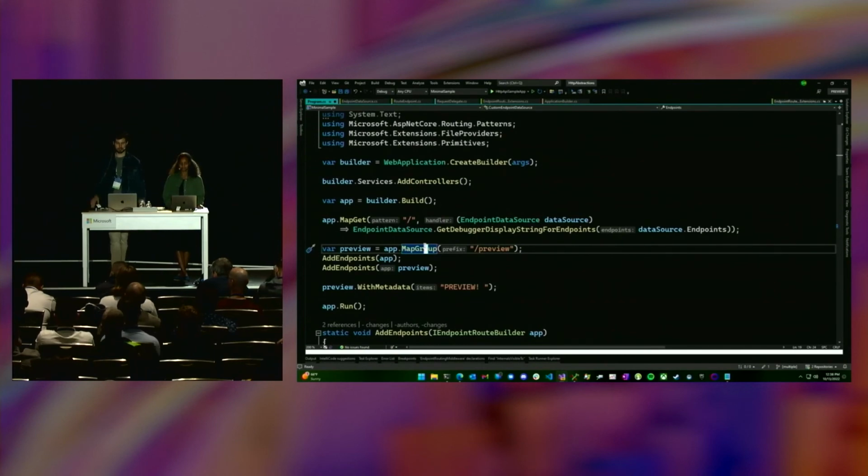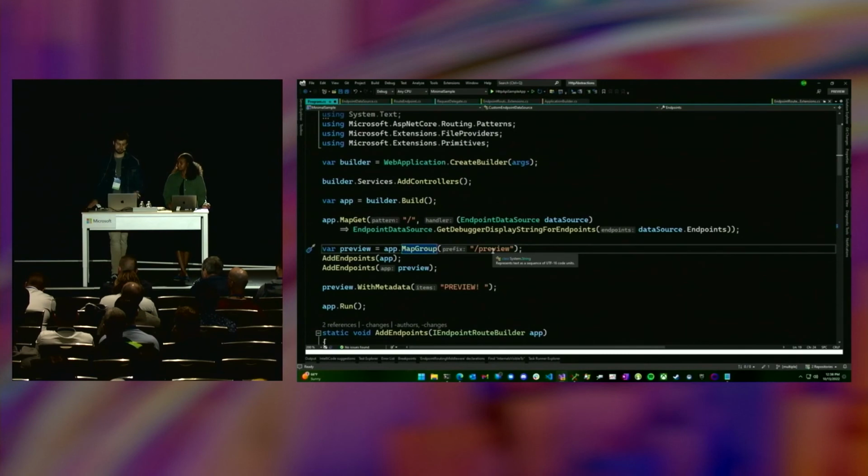We noticed some feedback after releasing .NET 6 that people can't organize their minimal route handlers the way they could with the controller. I could just add some attributes at the top of my controller, and I don't have to repeat myself calling require authorization every time. For this example, I'm going to create a preview version of the APIs we were just looking at. So I'm going to add a preview prefix.